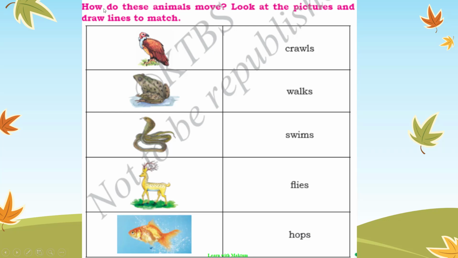How do these animals move? Look at the pictures and draw lines to match. So here they are given some animals. How do they move? You have to match. First one is a bird. It can fly. So it flies. Second one can hop, means jump.